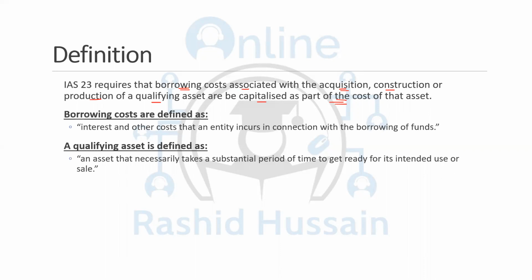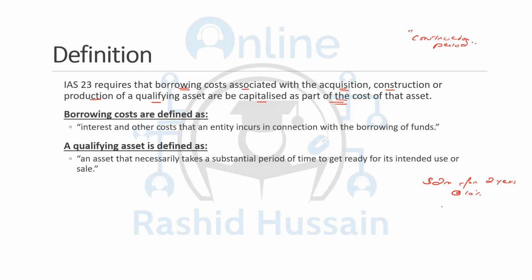Now, remember one thing from the very start, that when I say that interest cost should be capitalized, then that interest cost should be related to the construction period. This is something very, very important to understand. Like I can take a loan for, for example, 2 years. Let me give an example so it is more clear. I took a loan of $2 million for 2 years. Now this is the maturity. I need to pay it back within 2 years. And the interest rate is, let's assume, 10%.